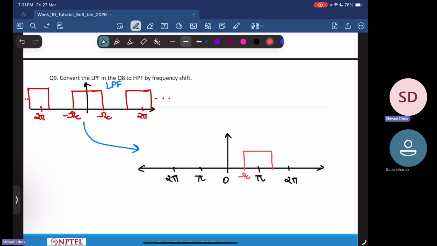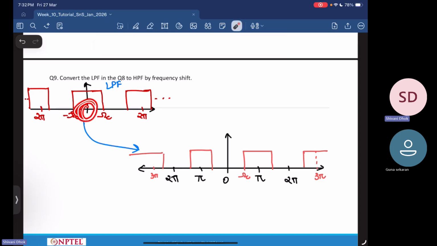So now what is happening? Then you will again have something like this, and the center will be at 3 pi. So whatever was located at 0 is now located at pi.